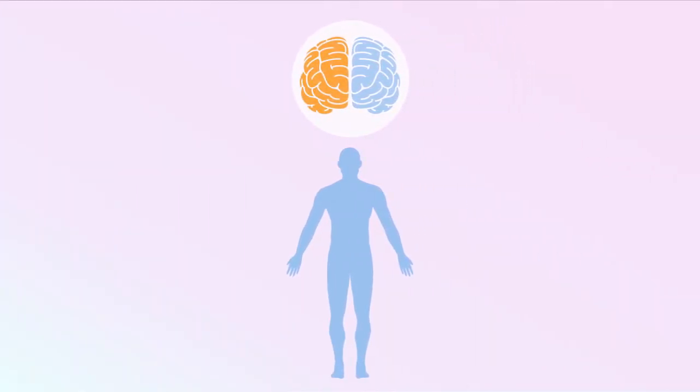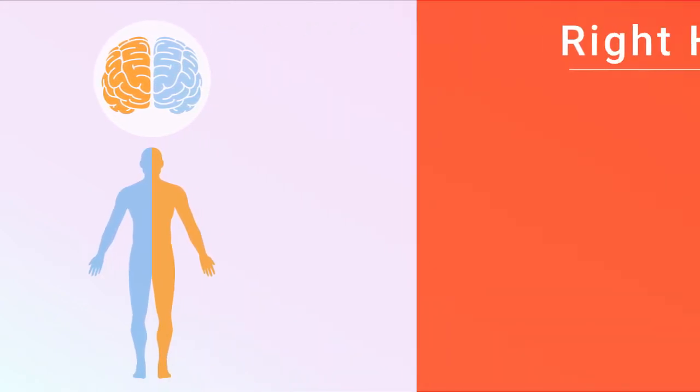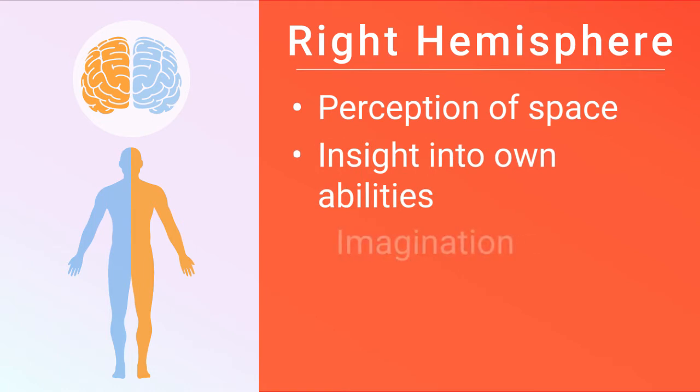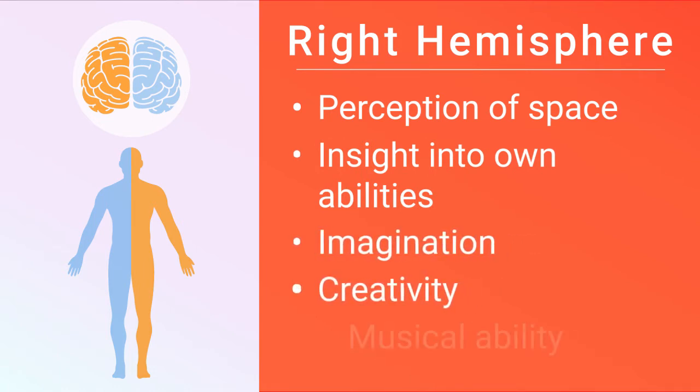The right hemisphere of your brain controls the left side of your body. The right hemisphere also plays a role in your perception of space, insight into your own abilities, imagination, creativity, and musical ability.